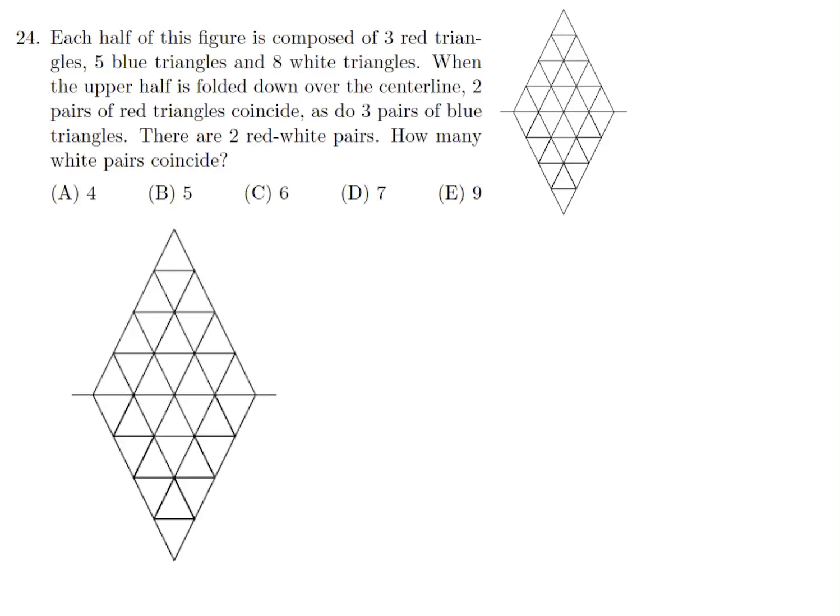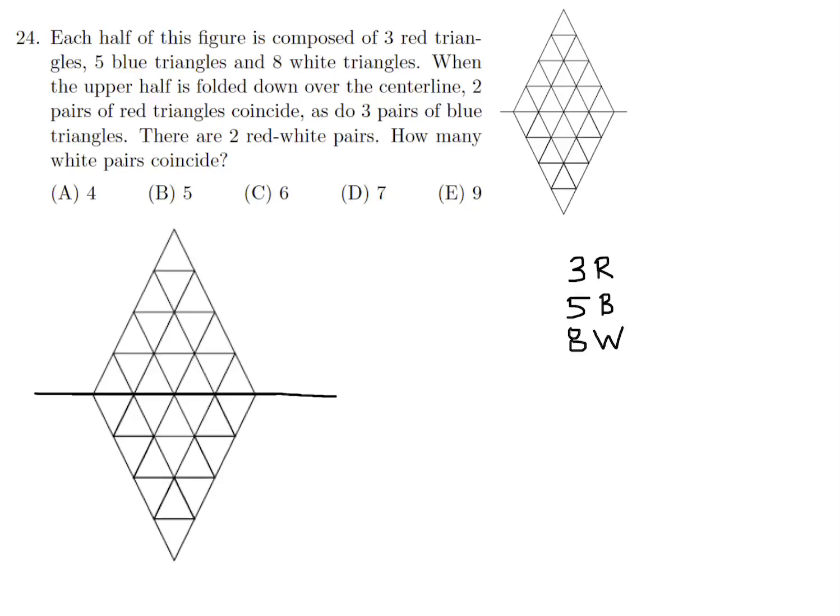Okay, let's work with this here. So we've got this center line that's very important right here, because you're going to flap it over so that it becomes on top of each other. And then the total in terms of the triangles is 3 red, 5 blue, and 8 white on each side of that black line. All right, let's start filling this in.